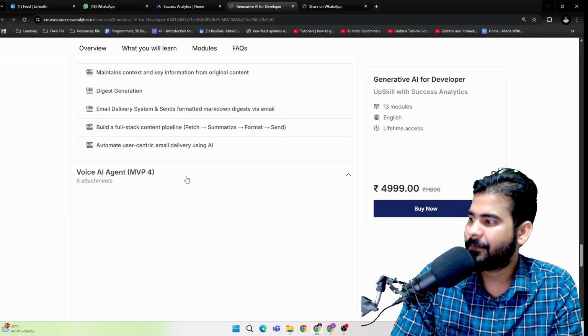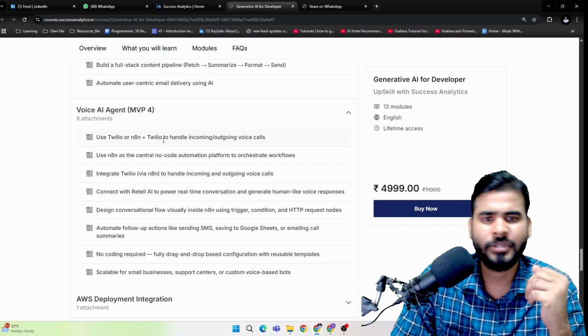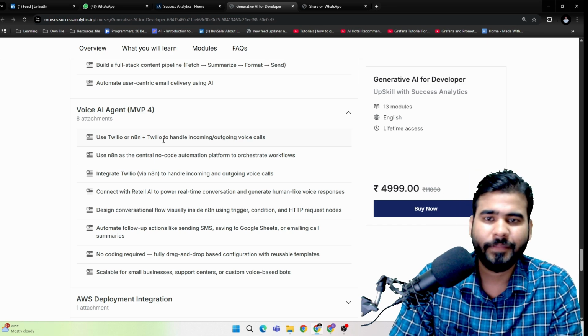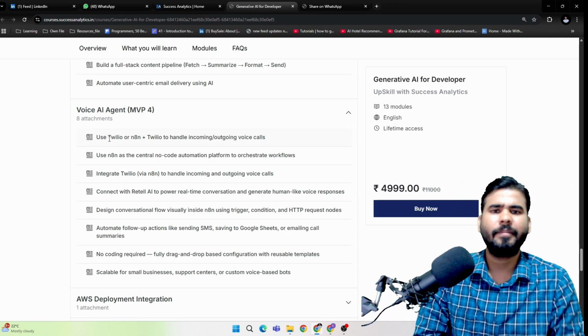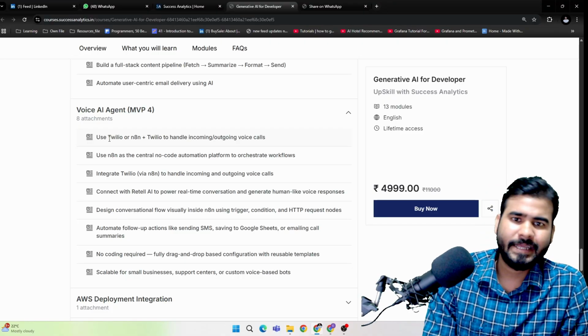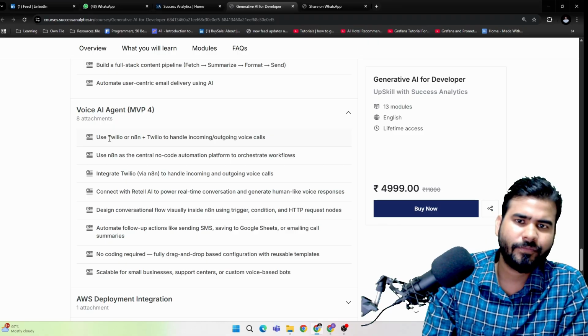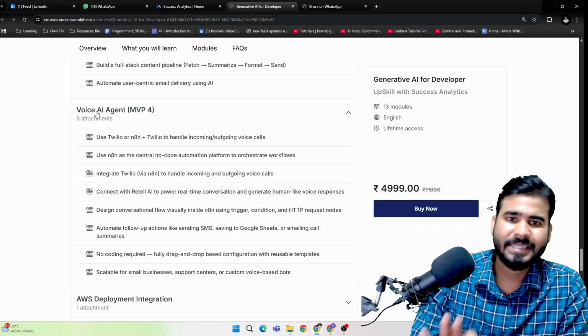After that, the fourth MVP that we have is called the voice AI agent. Here we can use no-code tools, and then we can develop the voice AI agent. We have multiple platforms, like Vapi and n8n. So we can use one or two platforms, and then we can develop the fourth MVP, which is called the voice AI agent.